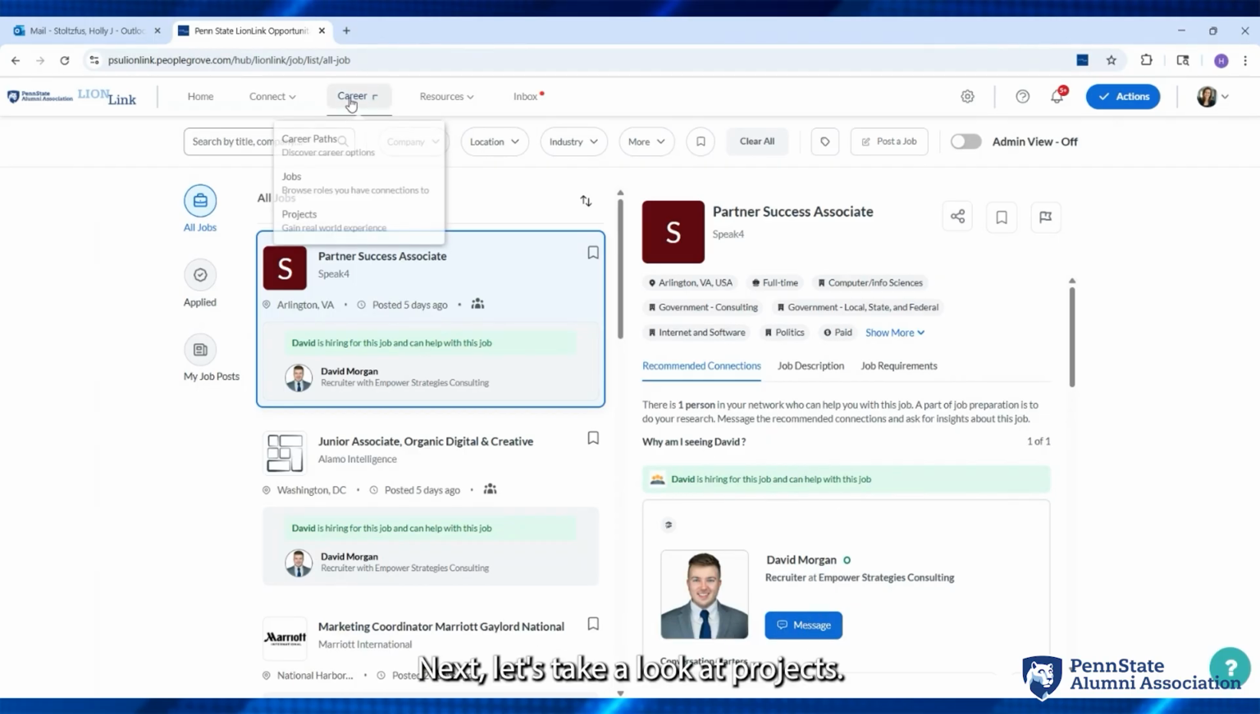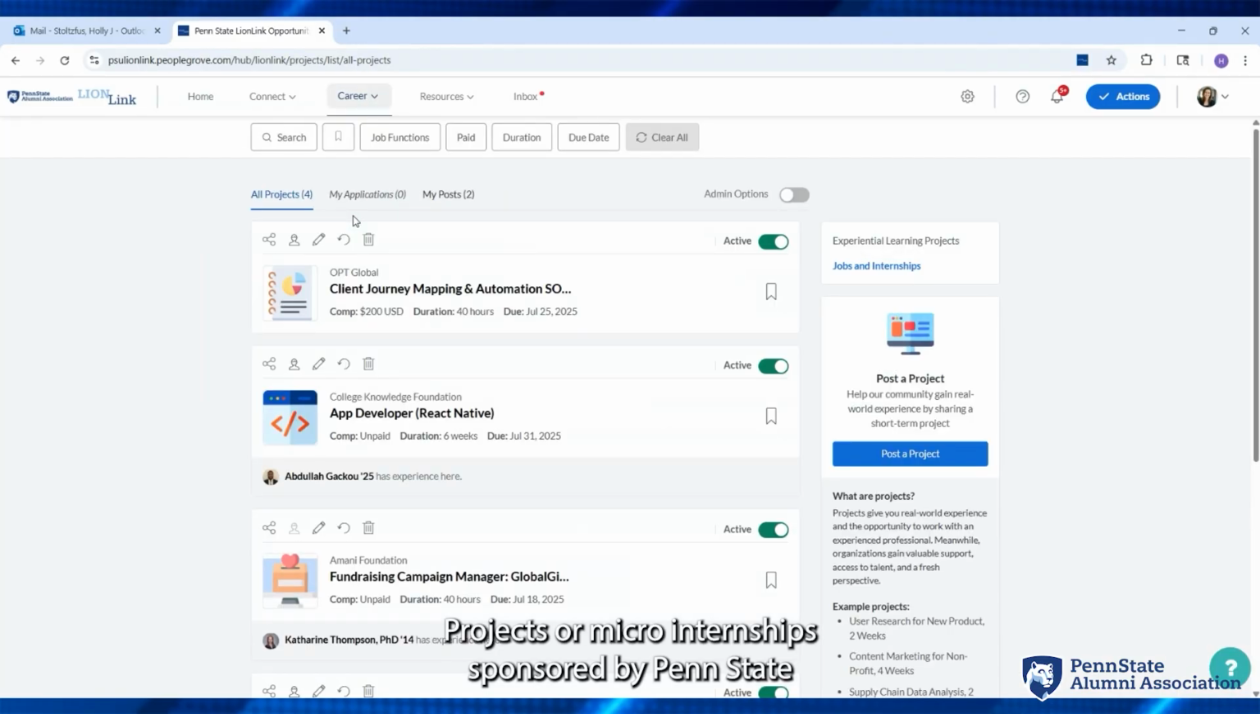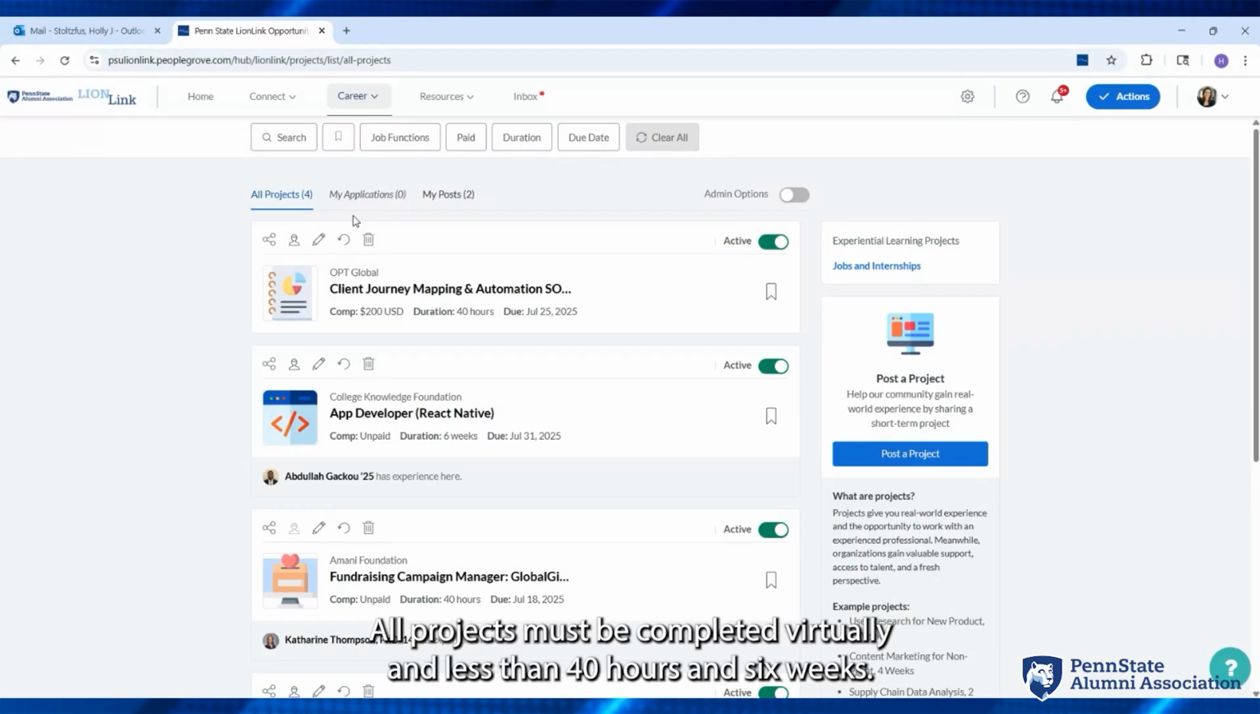Next, let's take a look at projects. Projects are micro internships sponsored by Penn State alumni for students and recent graduates. Projects are offered 3 times per year during the fall, spring, and summer semesters. All projects must be completed virtually in less than 40 hours and 6 weeks.